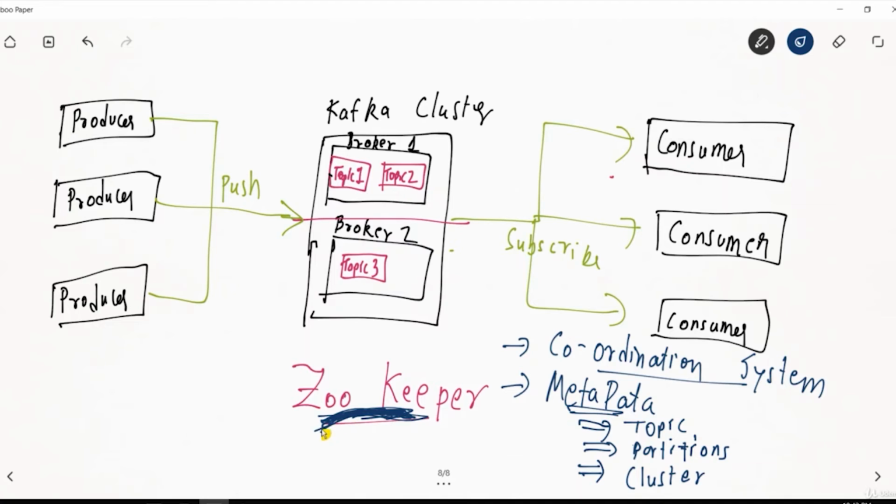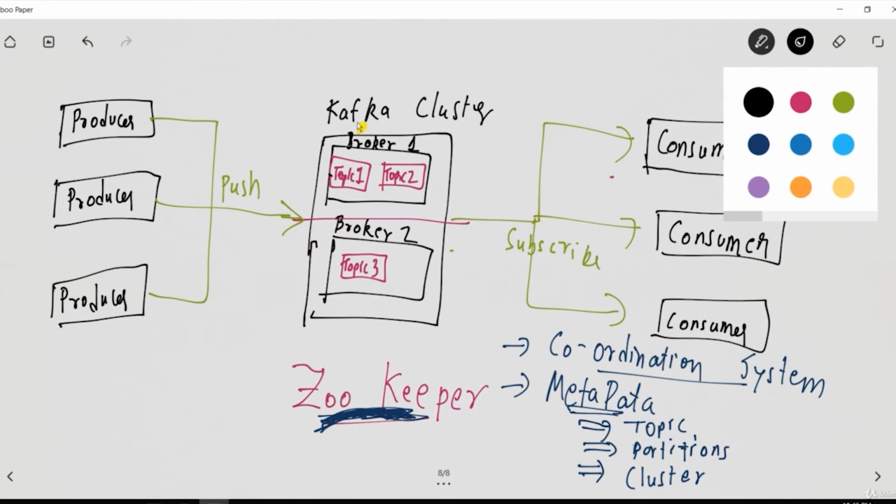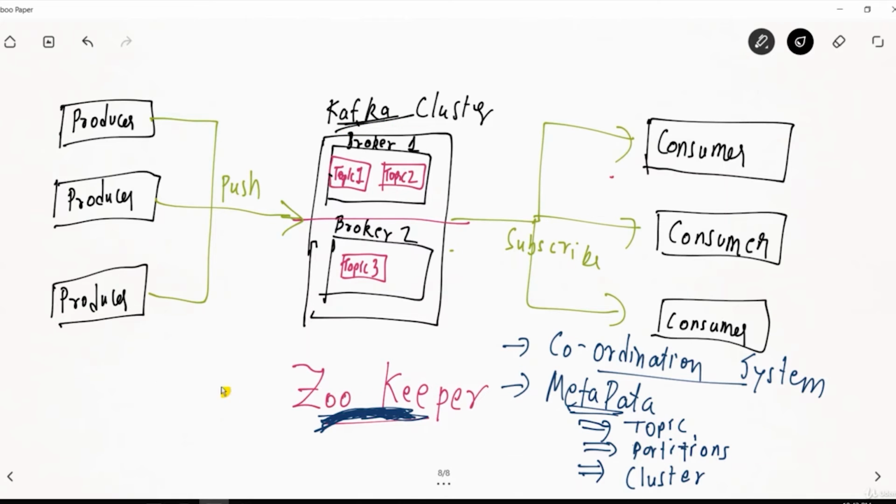Behind the scenes, all this coordination and metadata is handled by Zookeeper. So just an introduction about Zookeeper is enough. Zookeeper is a coordination system, and it has all the metadata about where the topic is, where the partition is, and which cluster the data is present in, and so on. So for using Apache Kafka, Zookeeper is mandatory.